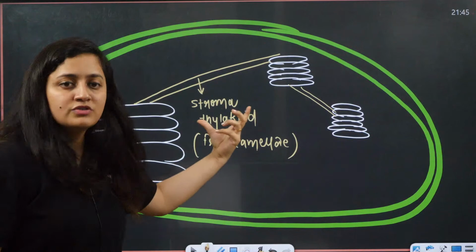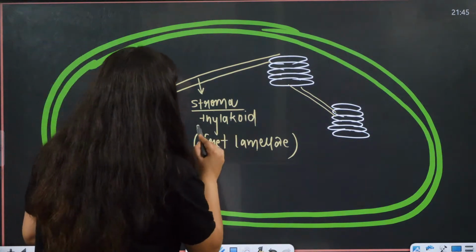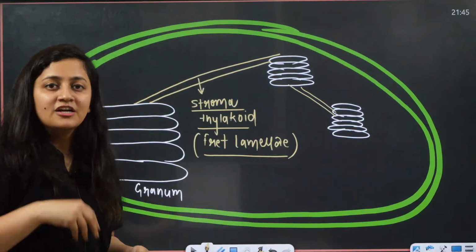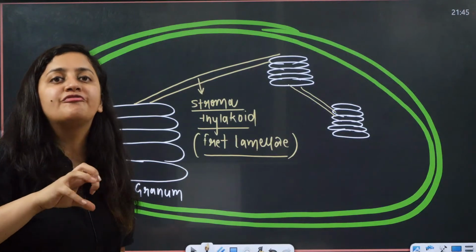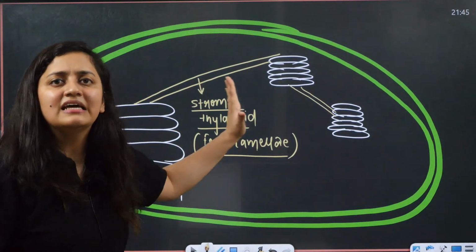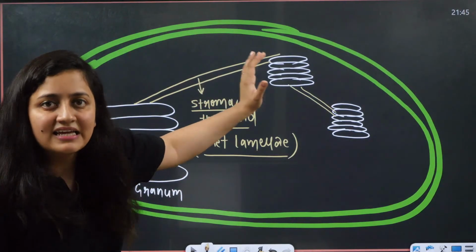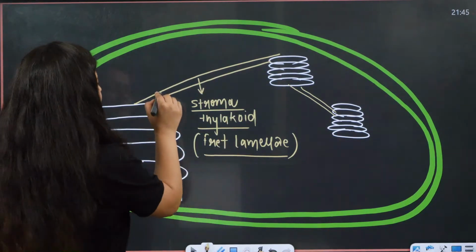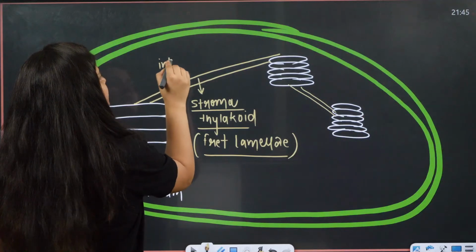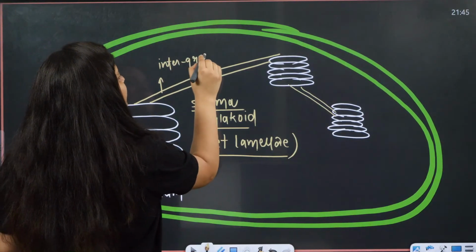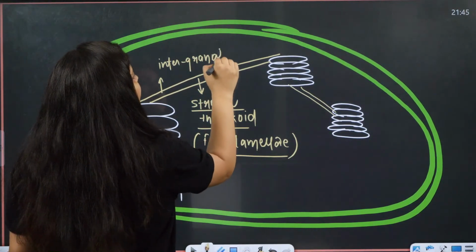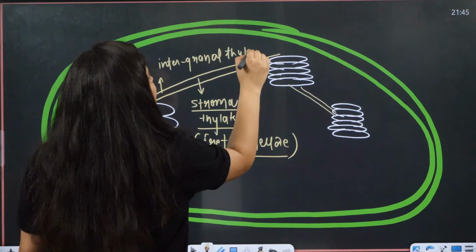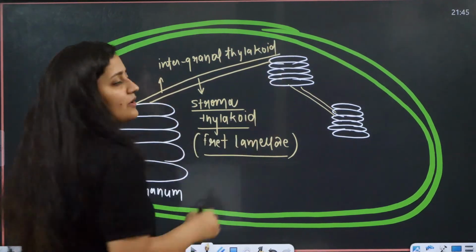So we use the word stroma thylakoid, or fret lamella, and you can also call it intergranal thylakoid. Okay, intergranal thylakoid. Are you getting it?